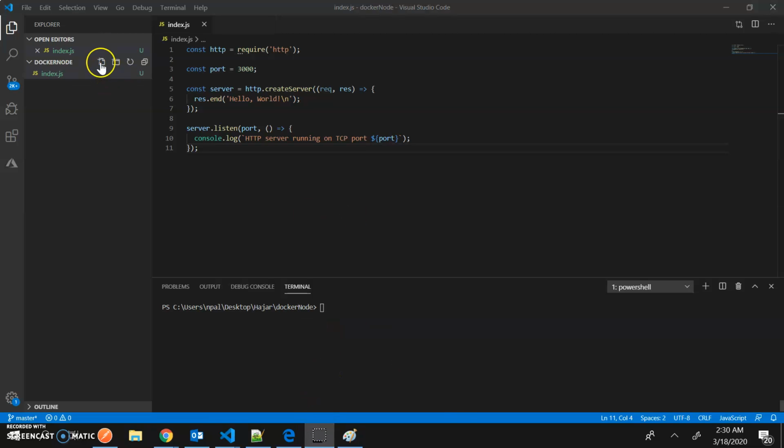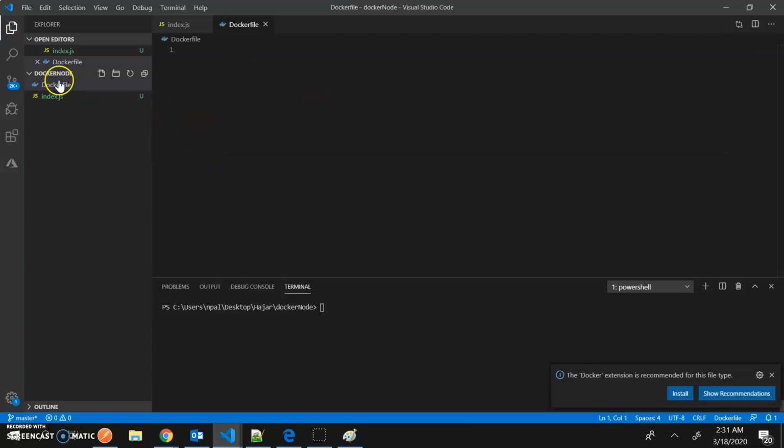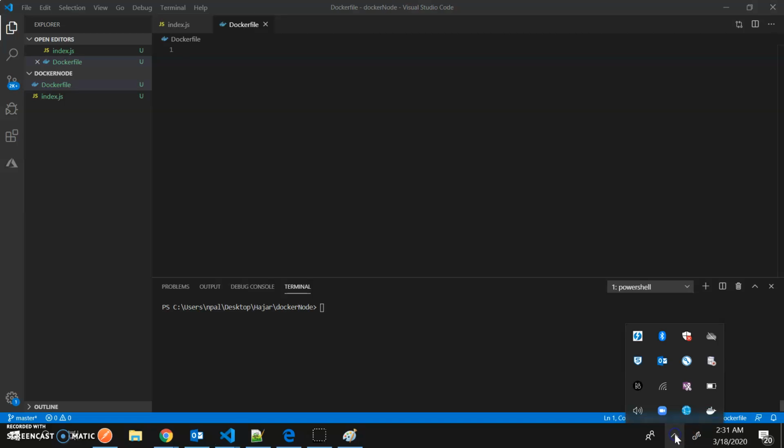Okay, let's do this. Let's create a new file in this directory, which is Dockerfile. This is where you need to pass the instructions. Before that, you need to install Docker, and it's very easy to download Docker from the website. If you go to the Docker website, it's a very simple step, so I don't want to explain how to install that.